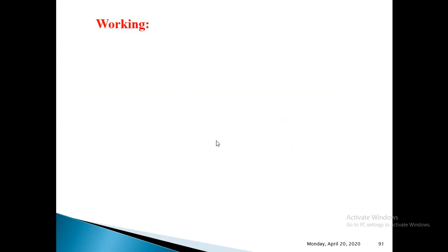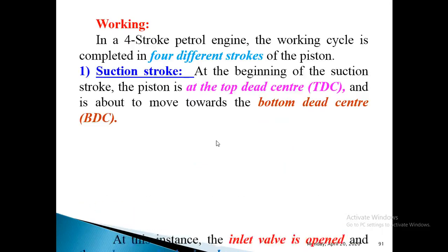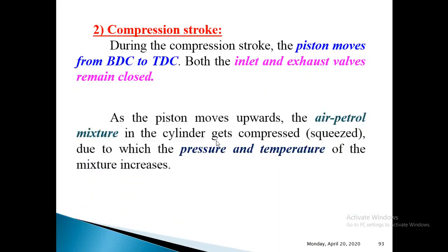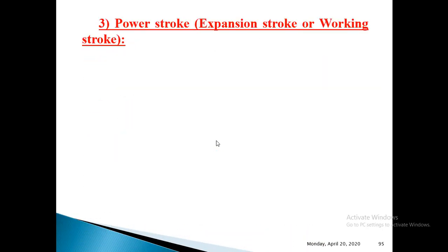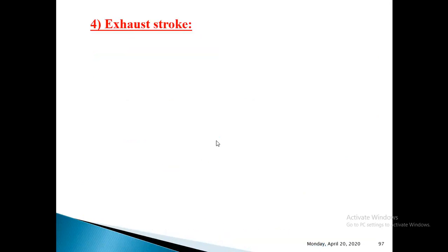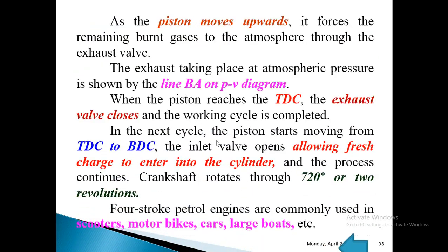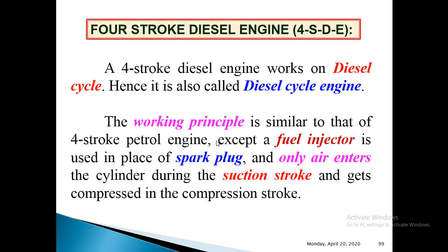Next, let us move to the explanation of the 4-stroke diesel engine. So this is the entire explanation. You can go through the PPT that I shared with you. The same thing I told, and next after this let us move to the 4-stroke CI engine. In the 4-stroke CI engine, again the working principle is almost the same except for 2 to 3 differences, and I told which are the differences there.